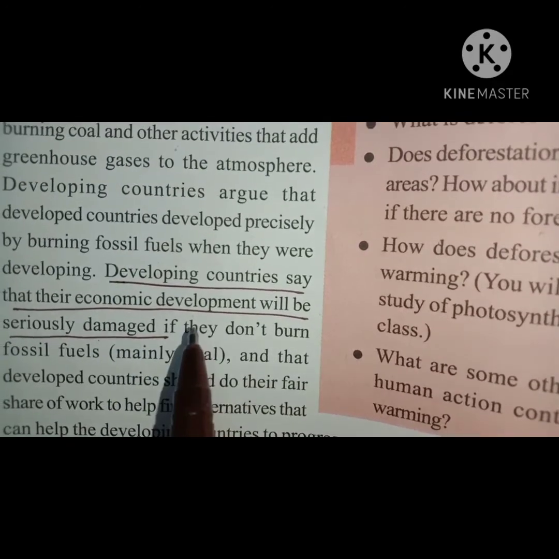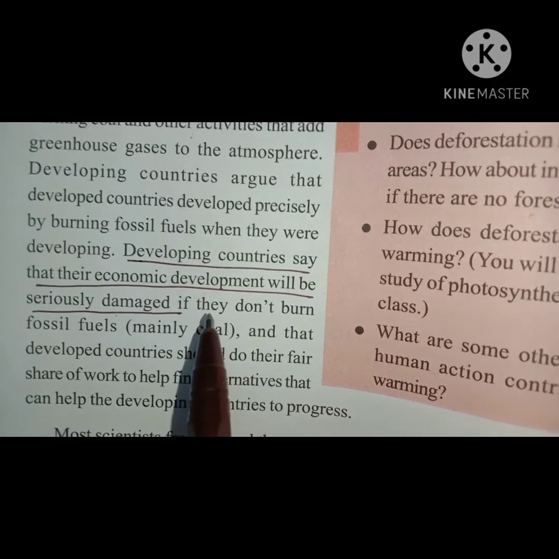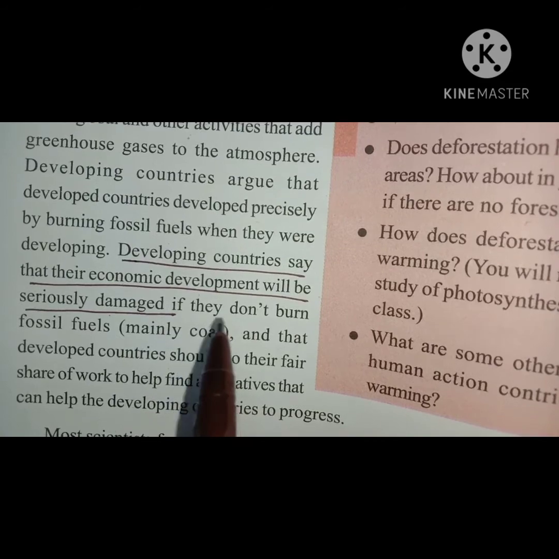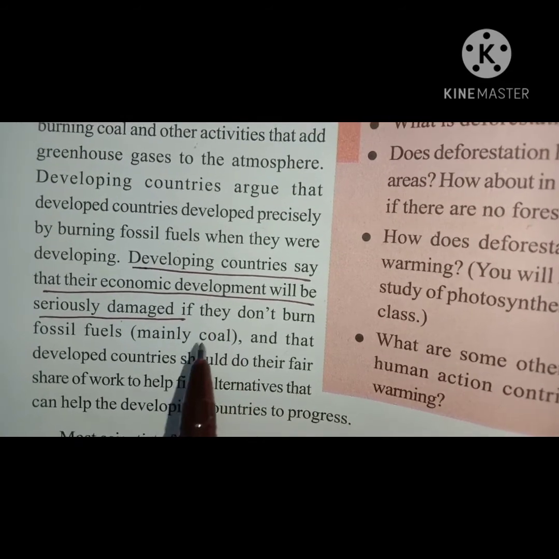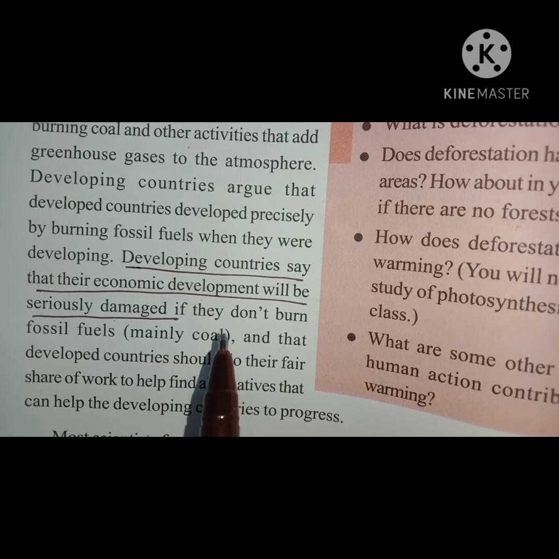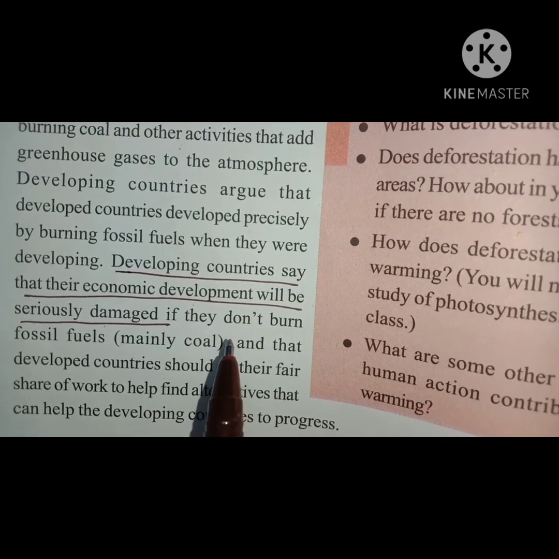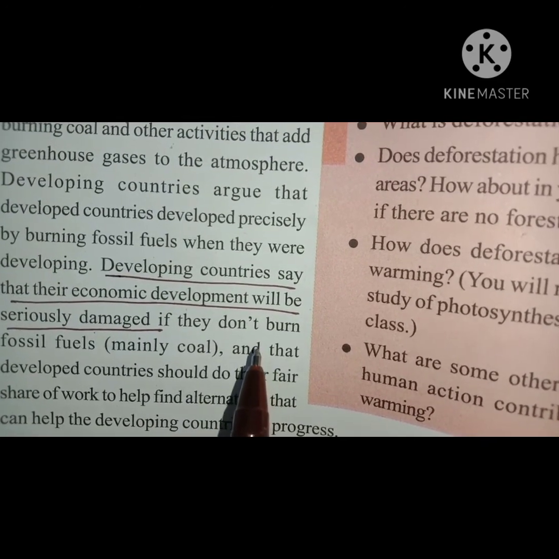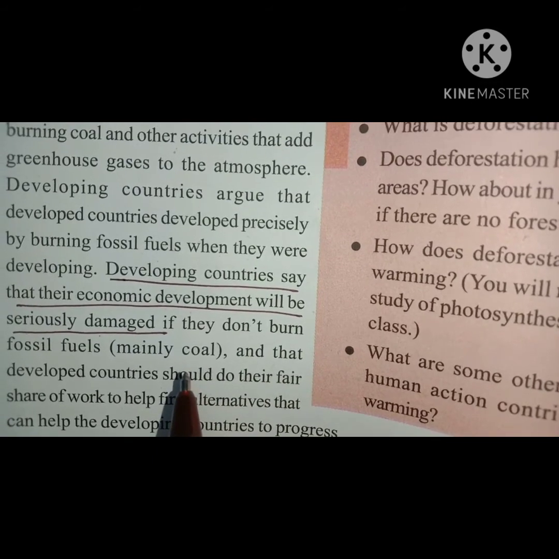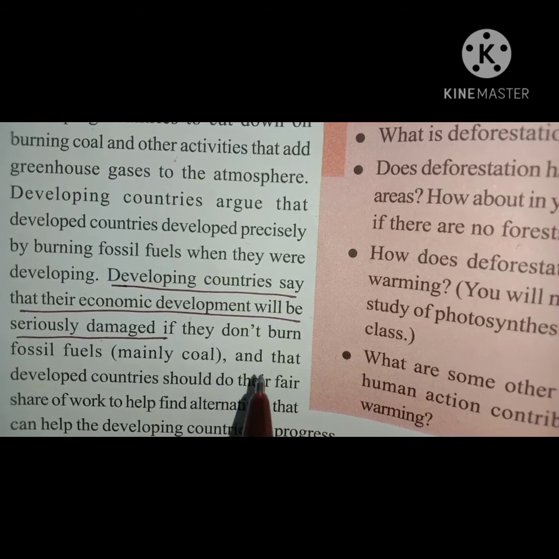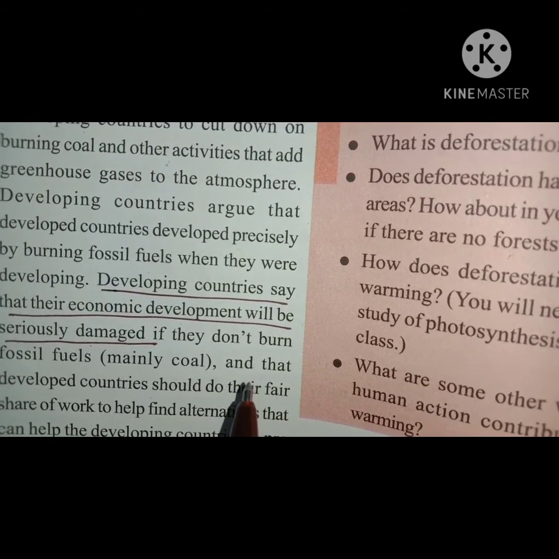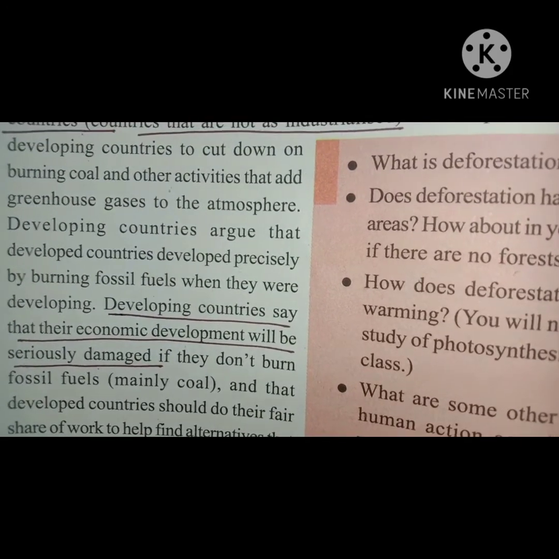The developing countries have no other alternative than emitting more carbon to develop their countries and bring them into a strong economic position and political stability. So, because of this controversy which is going on, we have two groups of nations in the world.